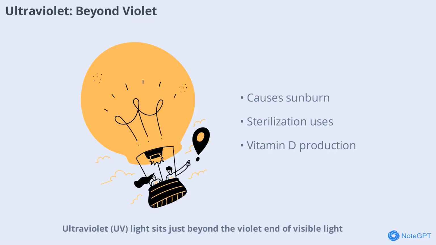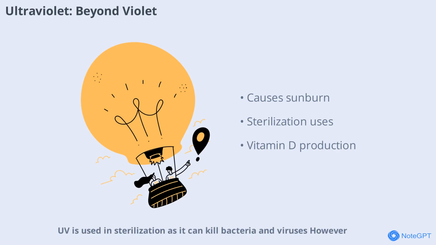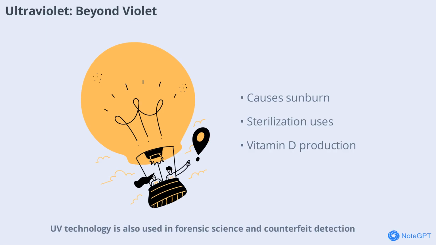Ultraviolet, or UV, light sits just beyond the violet end of visible light. While we can't see it, UV light has powerful effects. It's responsible for sunburns and helps our bodies produce vitamin D. UV is used in sterilization, as it can kill bacteria and viruses. However, too much exposure can be harmful, so sunscreen is a must when you're out in the sun. UV technology is also used in forensic science and counterfeit detection.